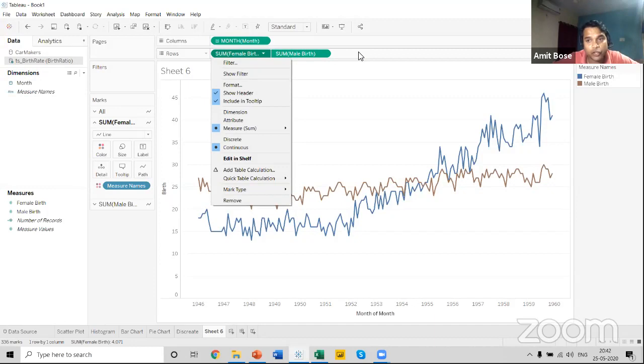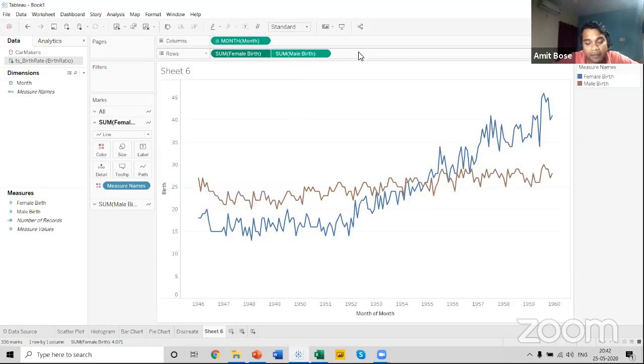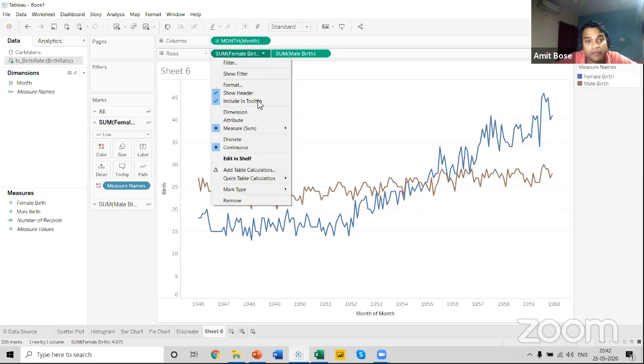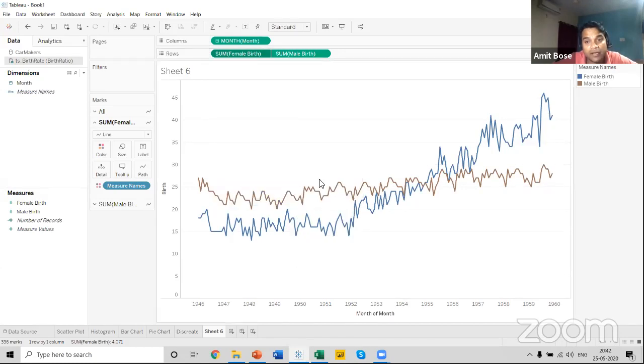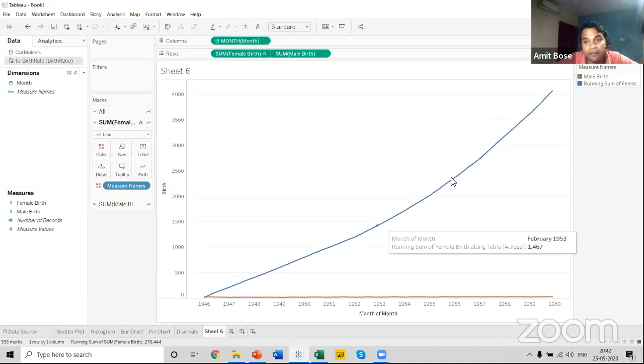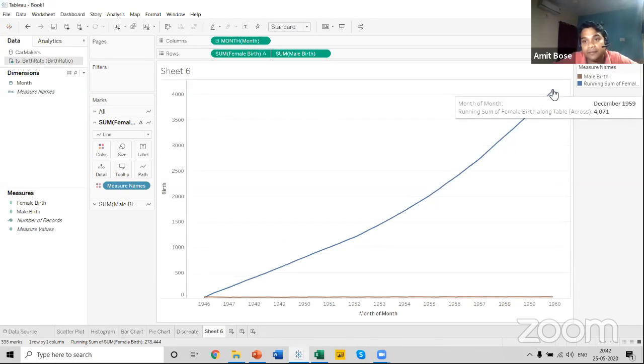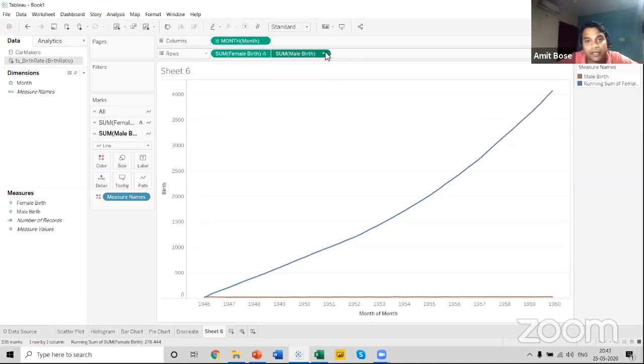Now, one more thing before I show you the running total: you can see the moment I have applied a dual axis, the shape of these pills has changed. They have combined into a single pill. It's rounded from both ends, and both the female and male pills have combined into a single pill. Now, let us apply running total for each of the male and female and see how this trend changes. So click on this particular female, click on quick table calculation and click on running total. Now see that the female birth running total is ending at 4071, and let me apply the running total for male birth.